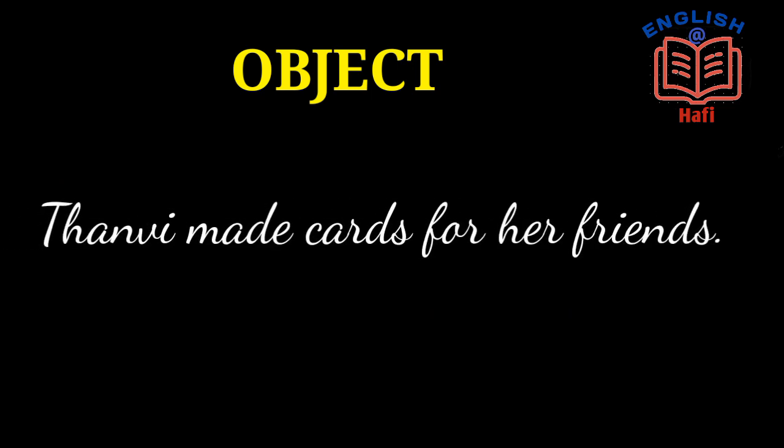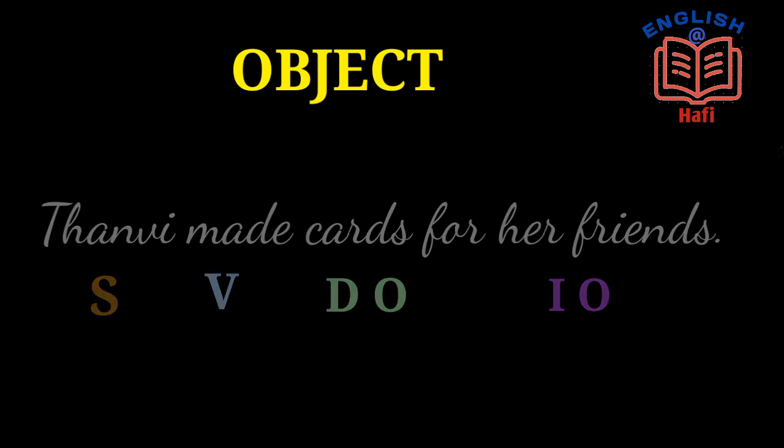Tanvi made cards for her friends. Tanvi is the subject, made is the verb, cards direct object and her friends indirect object. So here her friends answers the question to whom and cards answers the question what.